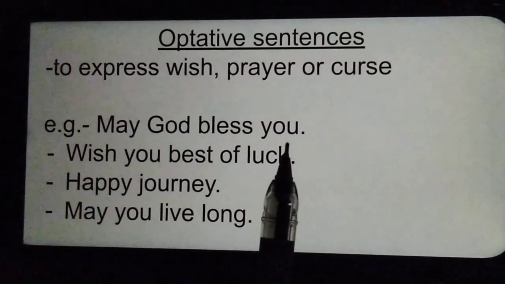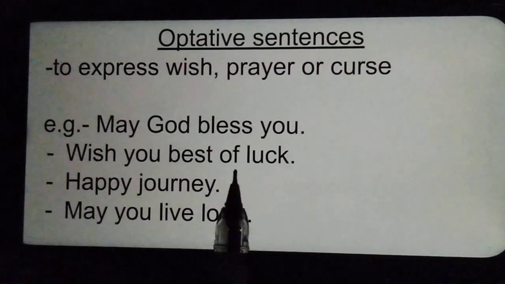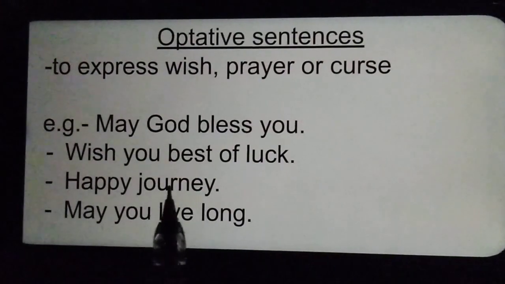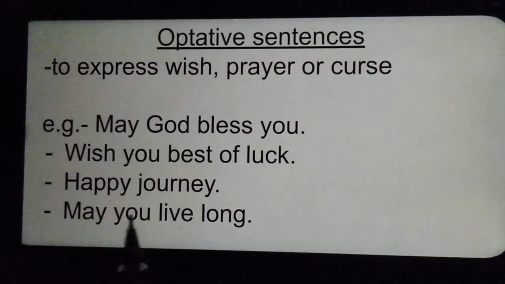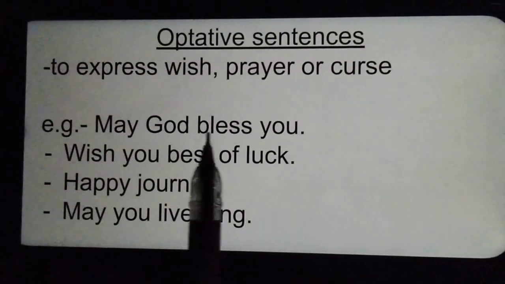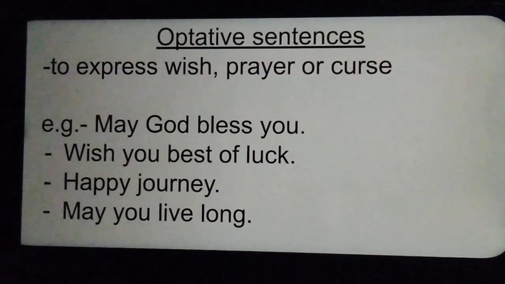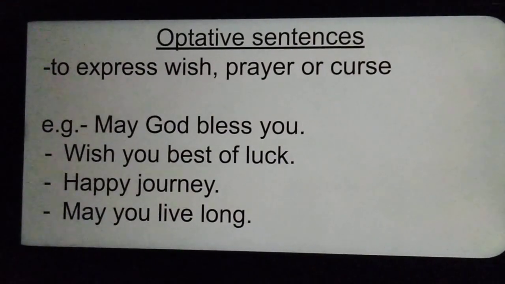It is an optative sentence. Wish you best of luck. Again it is an optative sentence. Happy journey. May you live long. These all are optative sentences. But you must know the other four kinds of sentences. It is just for your general knowledge.